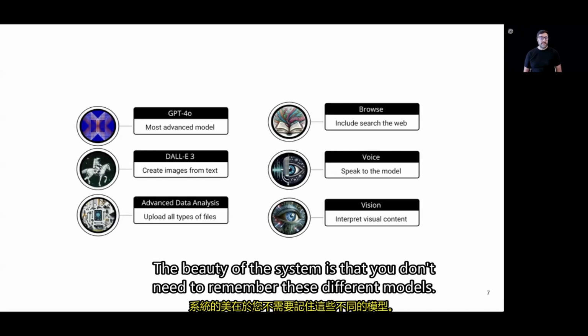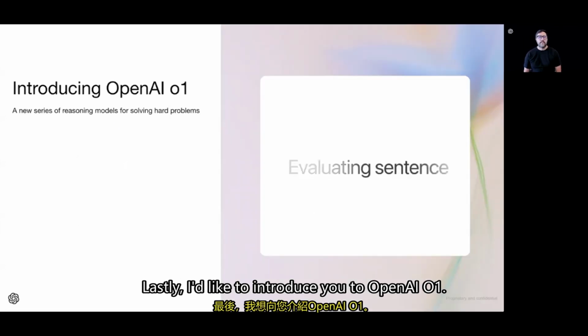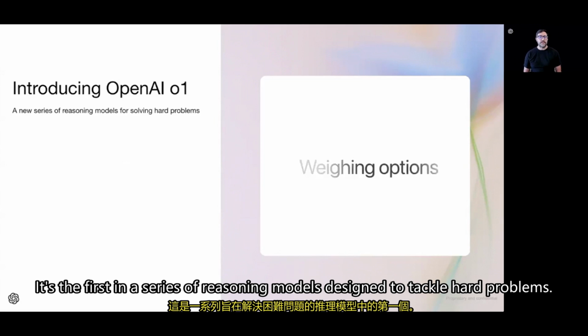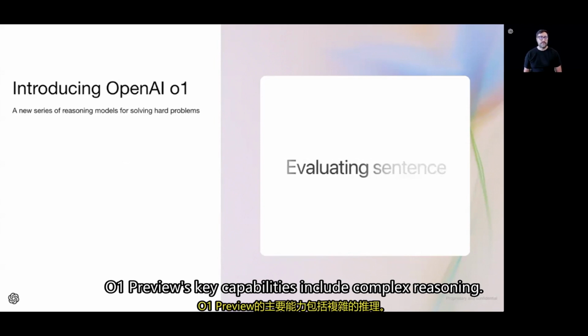The beauty of the system is that you don't need to remember these different models. They're all integrated into ChatGPT, and the interface selects the appropriate model based on the prompts you provide. Lastly, I'd like to introduce you to OpenAI o1. It's the first in a series of reasoning models designed to tackle hard problems. And the first version available to you is called o1 Preview.